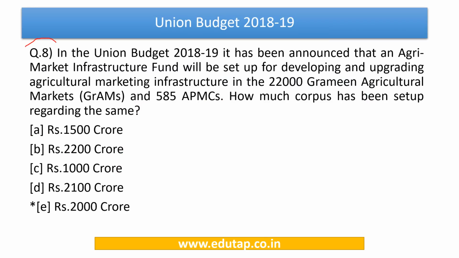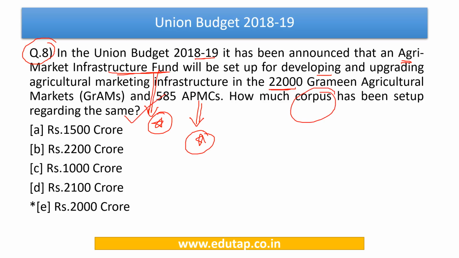Now let us discuss question number 8. It says that in the Union Budget 2018-19, it has been announced that an Agri-Market Infrastructure Fund, very important, I would repeat this again, Agri-Market Infrastructure Fund will be set up for developing and upgrading agricultural market infrastructure into 22,000 Grameen agricultural markets and 585 agriculture produce marketing committees. So now, how much corpus has been set up for this purpose? The answer is very simple. Kindly memorize this allocation. It is rupees 2,000 crore.